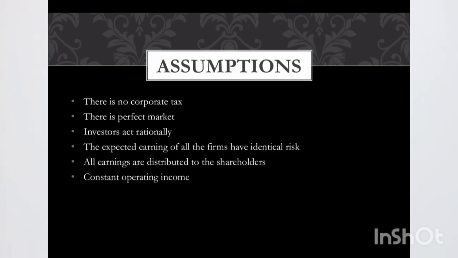The next assumption is constant operating income, which means the firm's earnings before interest and tax, that is EBIT, are constant and not affected by the capital structure. There is no growth or decline in the firm's operating income. The business risk also remains constant.